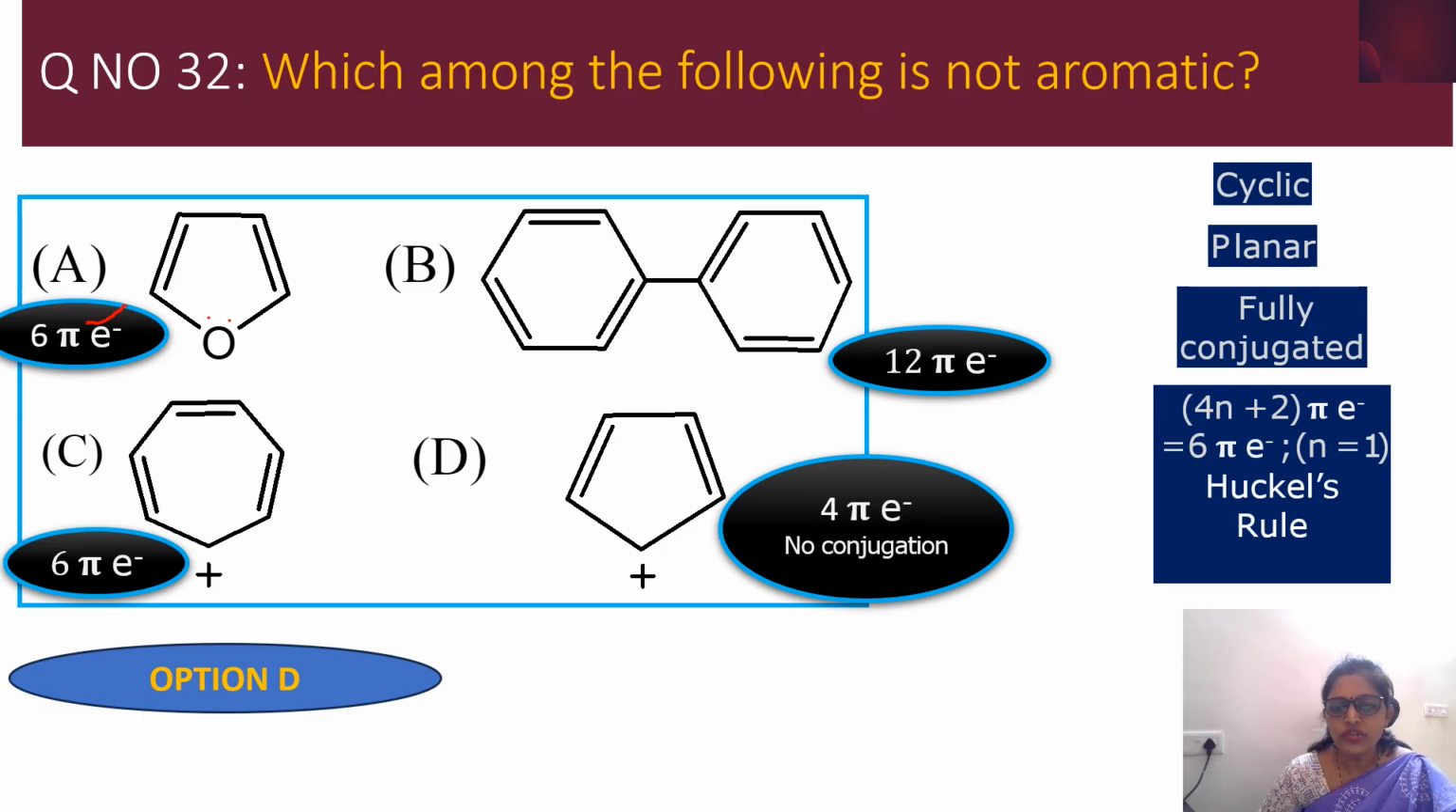So according to this rule, I can start with 2, then I will move on to 6. There is no 4. The compounds containing 4 pi electrons are not going to be aromatic according to this rule. So here there is a breakage of conjugation, and also they are not obeying Huckel's rule. So option D is the one which is not aromatic.